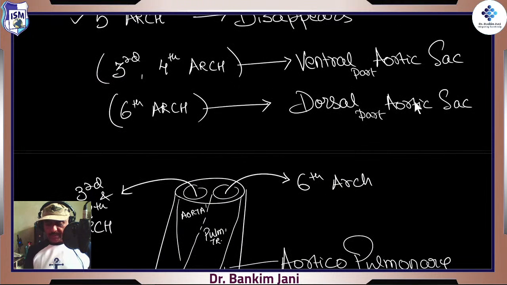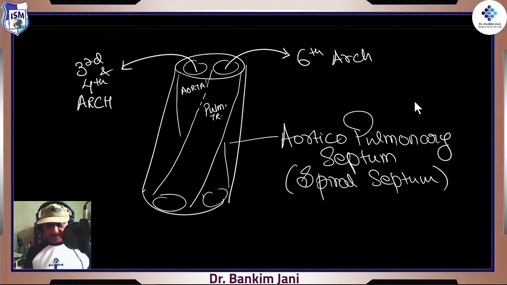Third and fourth arch, they are the ventral part of aortic sac, so that is what it would be forming. And number 6, that is the dorsal part of aortic sac. So ventral part and the dorsal part. Ventral part will lead to formation of aorta, and the dorsal part will lead to the formation of pulmonary trunk. This is what I am talking about, right? So this is third and fourth arch, and this one is the sixth arch, and that's the aorticopulmonary septum, that is the spiral septum, which is actually making the difference between both of them. Okay,